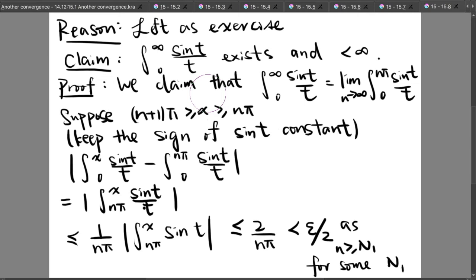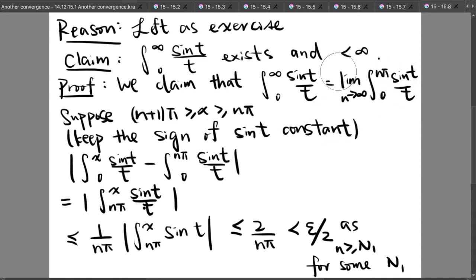And I will prove that the integral from 0 to infinity of sin t over t exists and is finite. And we are going to claim that the integral from 0 to infinity of sin t over t is equal to the limit as n tends to infinity of the integral from 0 to nπ of sin t over t.